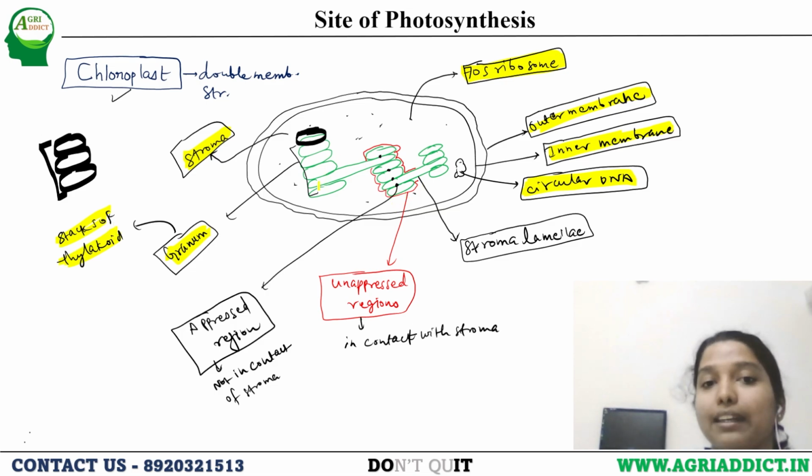Now, one granum is connected to another granum by a structure called stroma lamellae.